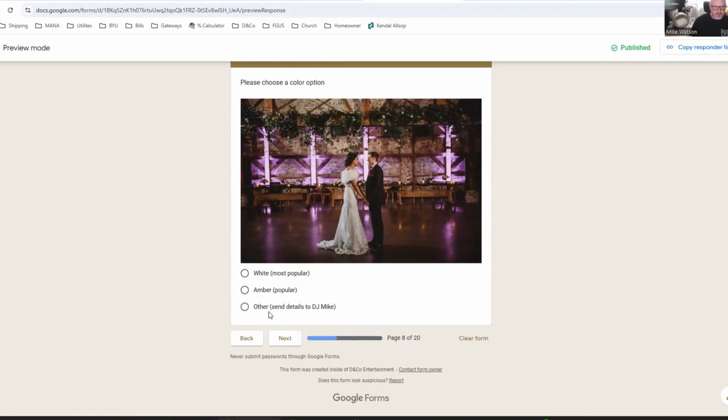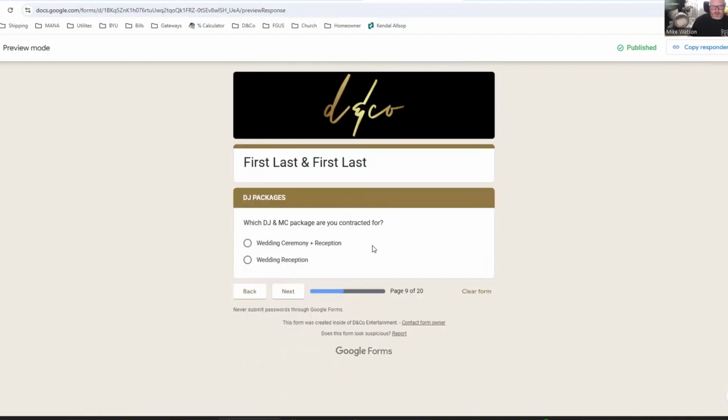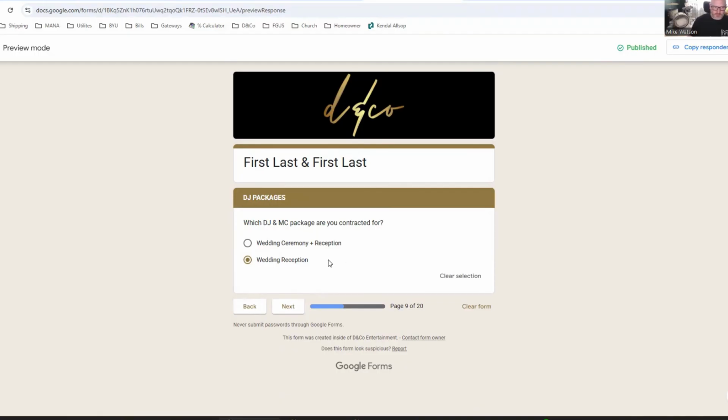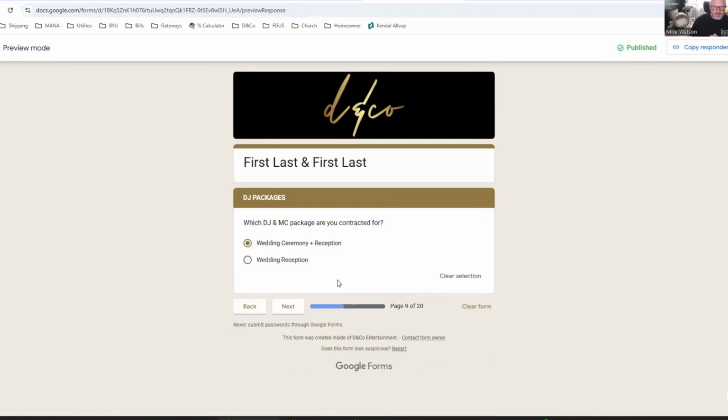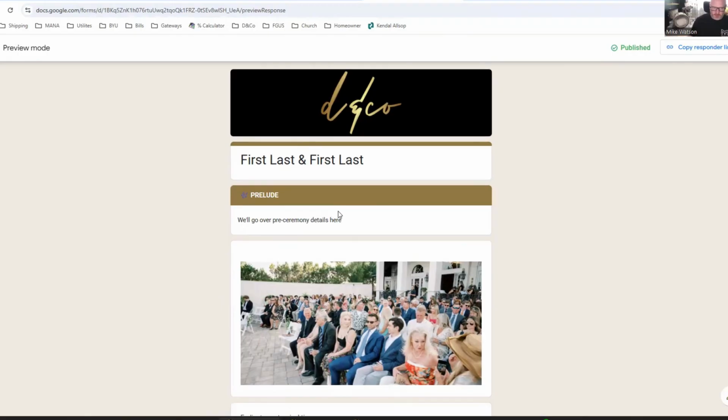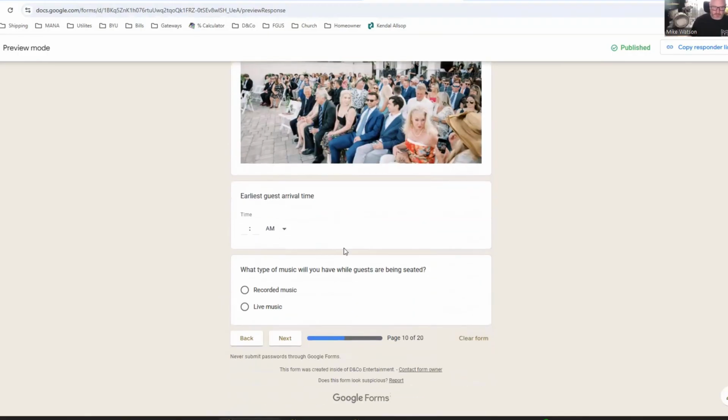If they choose from one of these, or if they said no, they're not having any uplighting, then it goes to the main packages. So we have some more logic built into here. And that logic is whether or not it's going to ask any questions about the ceremony. So if they choose that they are contracted for the wedding reception only DJ package that does not include any support for the ceremony, then it will take them straight to cocktail hour. But if they select that they are having me help with the ceremony, then it goes to the ceremony prelude section where I ask my questions about the ceremony.